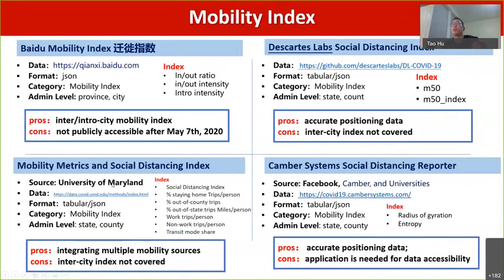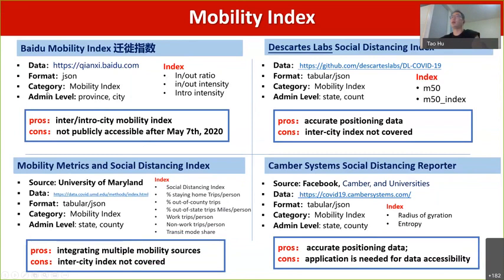And next one is about the mobility index. For mobility index, it is more like a summarized estimation based on the traffic data and also mobile phone data set. So they use different algorithms or methods to estimate the metrics and also create an index. And one of the most popular mobility indexes used in China is the Baidu Mobility Index.